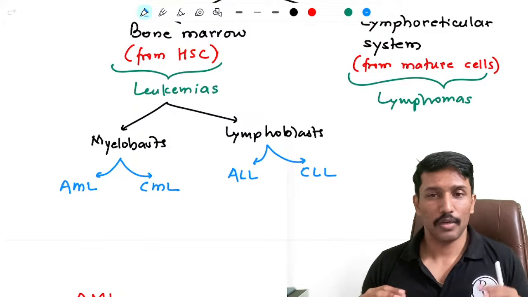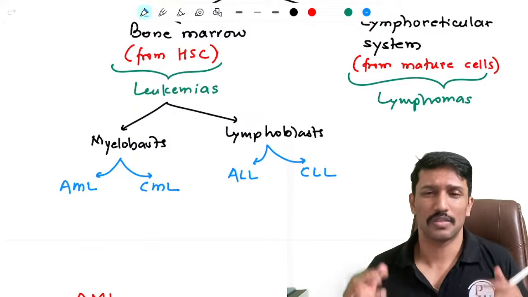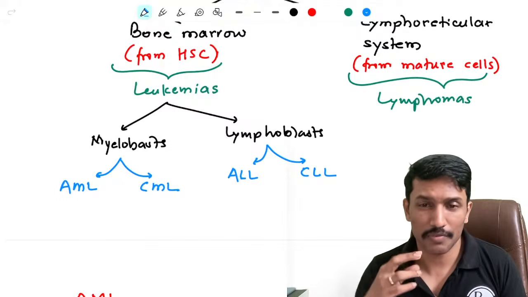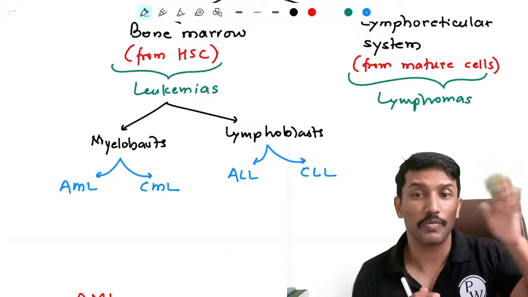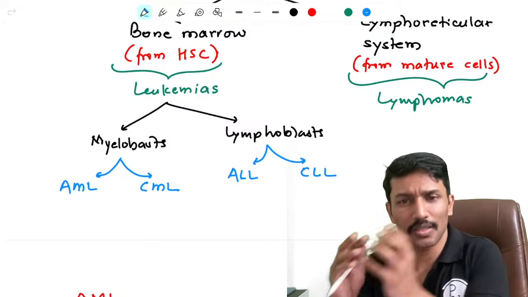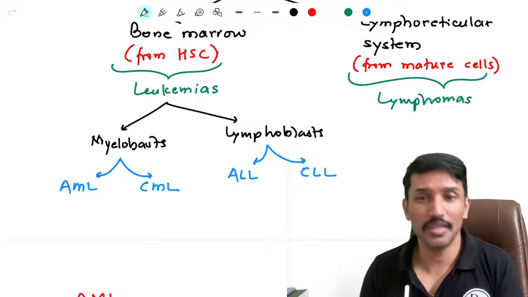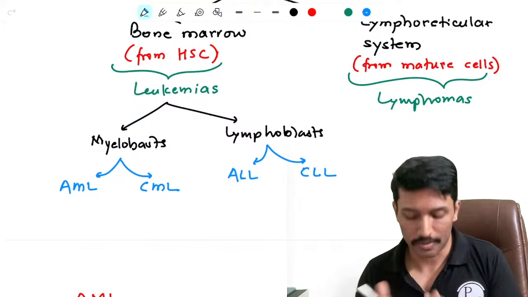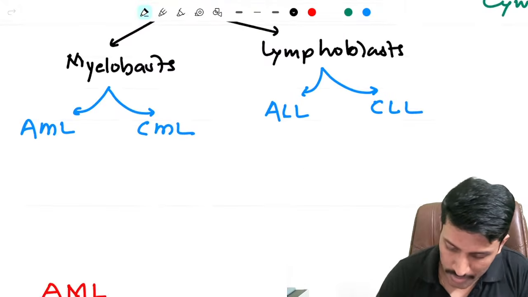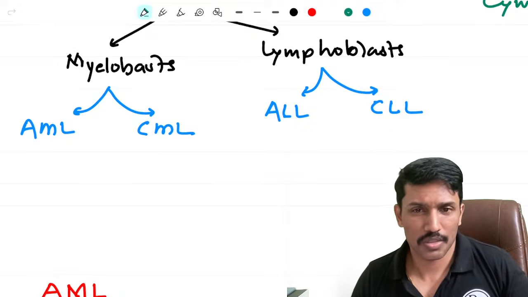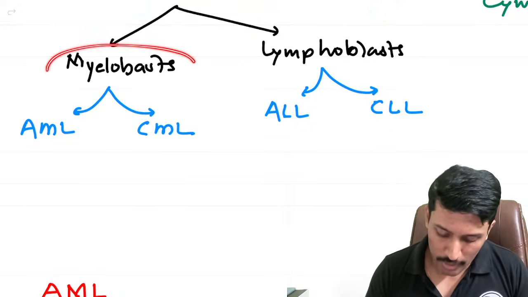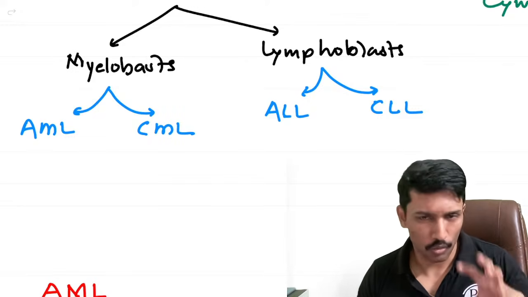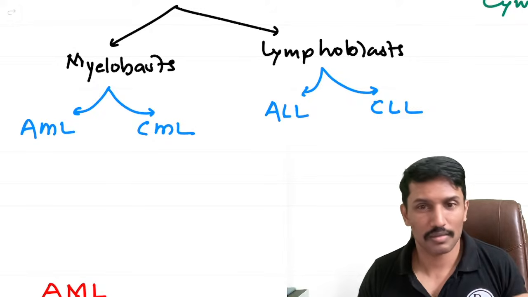Simple. The patient is likely to develop acute florid manifestations, significant severe manifestations, if there is too rapid proliferation of these blasts. And if there is too rapid proliferation, the amount of blast cells will be more. If there is slow proliferation, the amount of blast cells will be less. So the percentage of blasts in the bone marrow is a deciding factor whether I will call it acute or chronic. So if the number of blasts is more than 20%, let us say there is a cancer originating in the bone marrow and it is originating from myeloid lineage, myeloblasts.